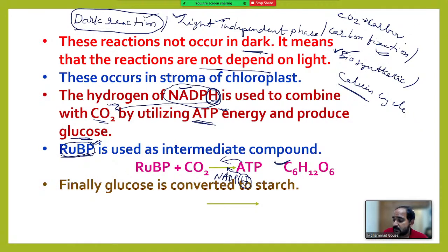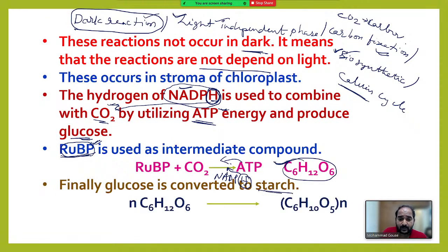Finally, this glucose formed in dark reaction will be converted into starch and stored in the plant body. So several glucose molecules combine together to form the starch. Actually, this starch will change into sugars and be transported in the plant body, but stored in the form of starch. So starch is formed at the end of the dark reaction. This is the end product of dark reaction, and here the final product of photosynthesis is the starch itself.